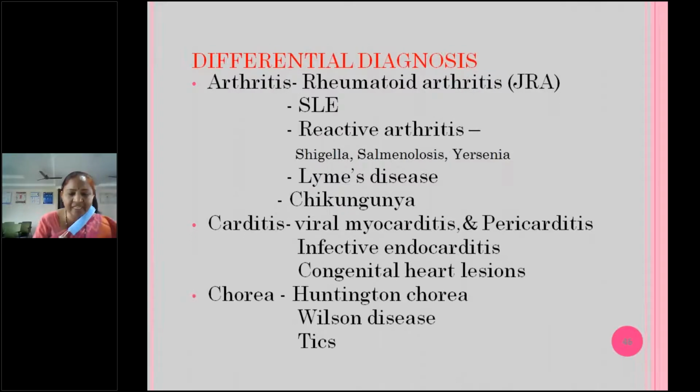And if only carditis, you have to think about viral myocarditis, viral pericarditis, or tuberculous pericarditis, infective endocarditis, or congenital heart lesions. Chorea: Huntington's chorea is an inherited condition, and Wilson's disease and tics, involuntary movements, they will mimic a chorea-like picture. So you have to differentiate whether it's Huntington's chorea or Sydenham's chorea. History, all of a sudden onset, associated emotional lability, all those will be seen in Sydenham's chorea.